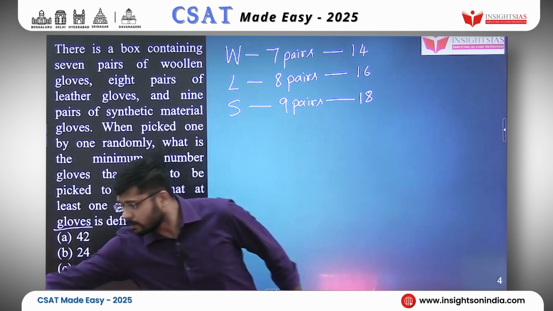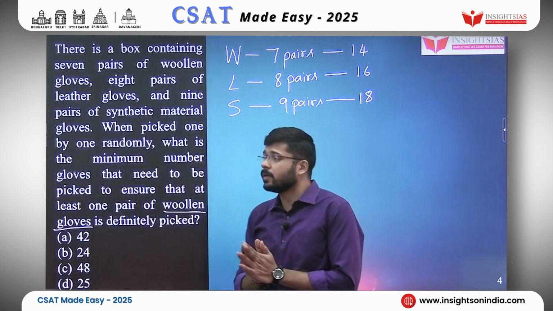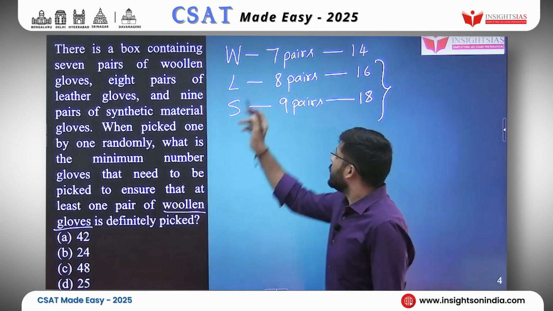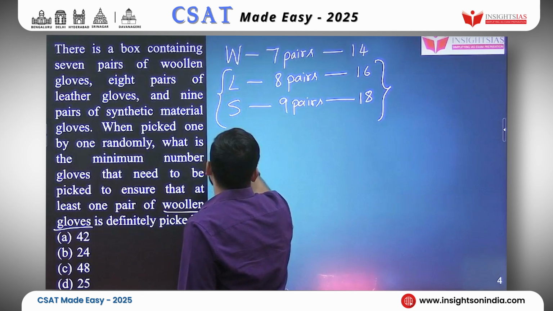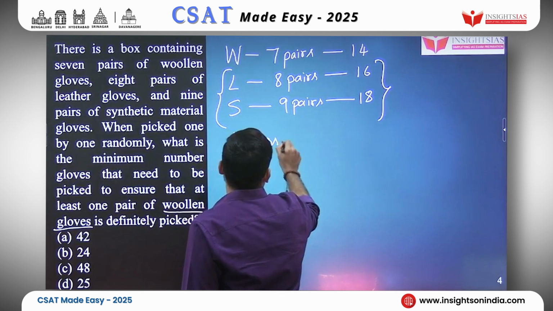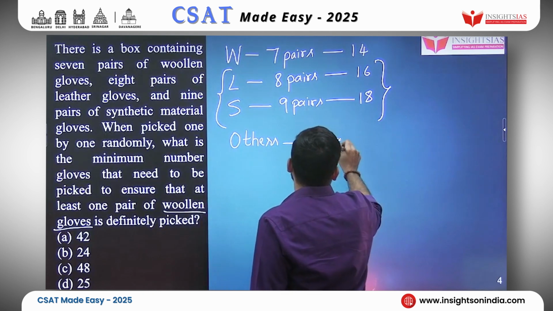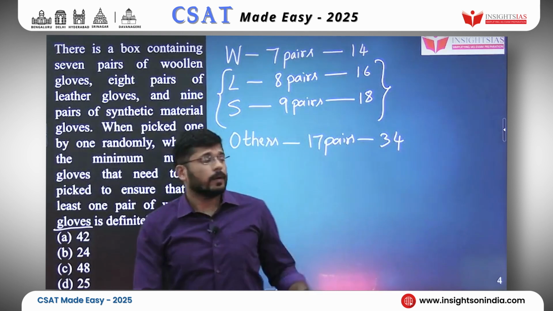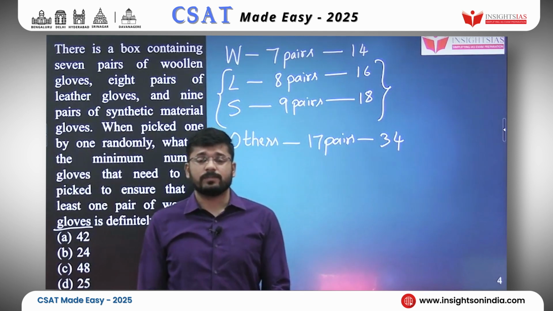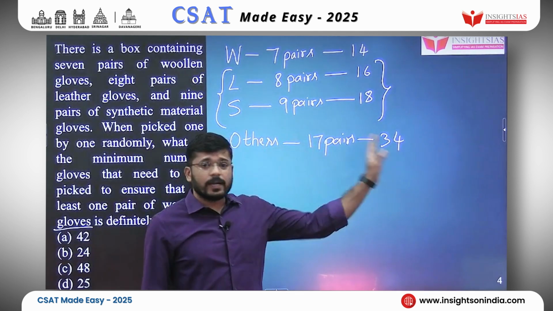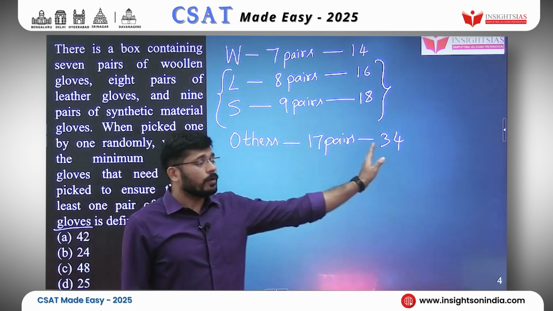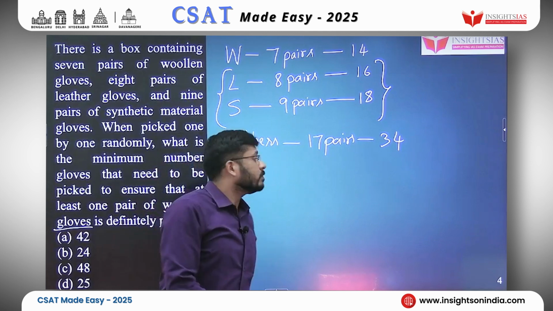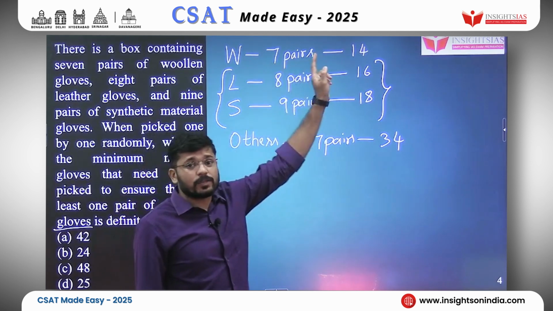Okay. Now I will tell you how to imagine this one. First, in the worst case scenario, we will consider picking all the leather ones and the synthetic ones, because we will categorize them as others. Others, you have 17 pairs, that would be 34 gloves. But your answer is not 34 plus 1 actually. I will tell you why. You are done with picking 34 gloves in the worst case scenario, and then you have 7 pairs of woolen.